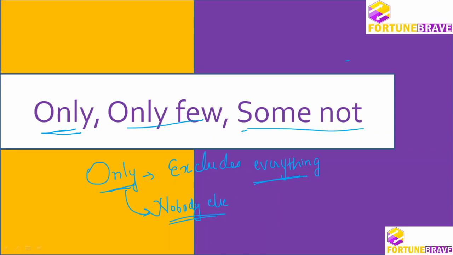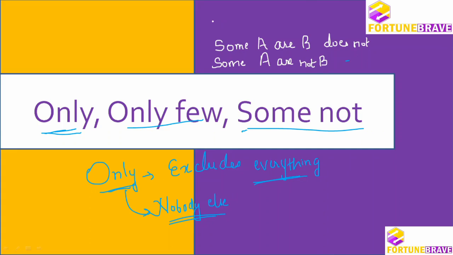When I say only few, I need to understand that some A are not B is what we have learned till now. But this only few will make it reverse, my dear friend.